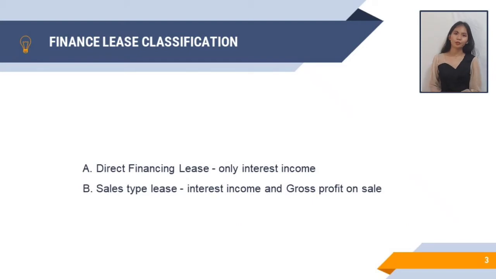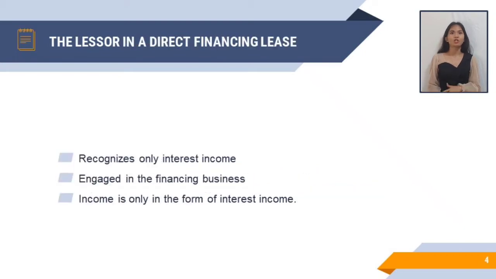On the part of the lessor, there are two types of finance lease. First is the direct financing lease wherein the lessor recognizes only the interest income. And the second one is the sales type lease, na kung saan yung interest income at gross profit on sale naman ang nire-recognize natin. Note that the main distinction between these two is the presence or absence of a manufacturer or dealer profit or loss. Pero sa chapter na ito, nakapokus lang tayo sa direct financing lease.